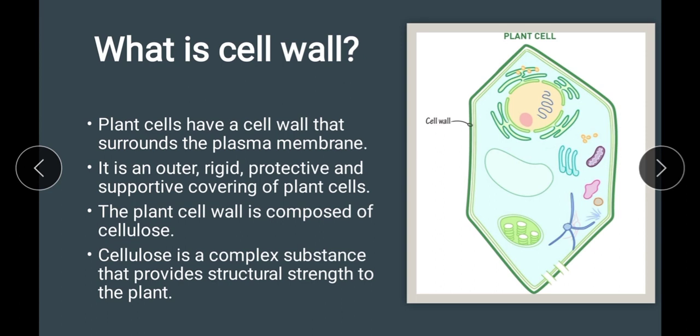You can see the less green portion is the plasma membrane, and outside it, it's the cell wall, which is the darker green portion.